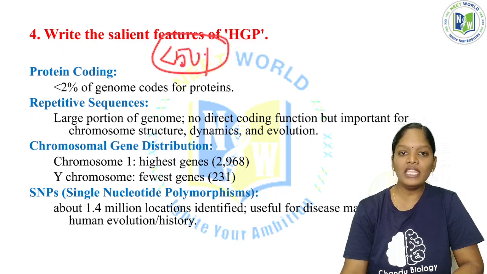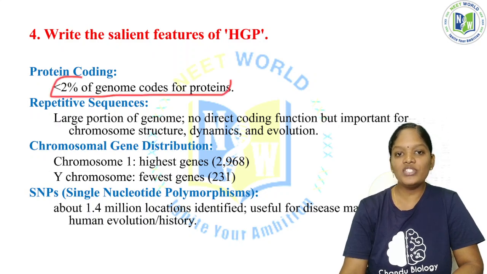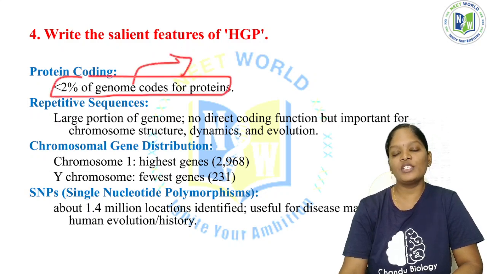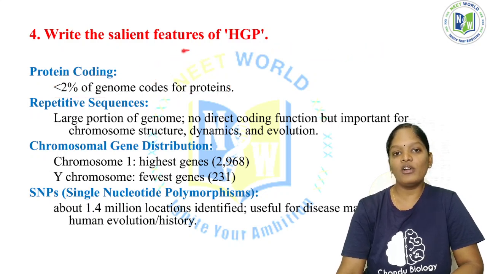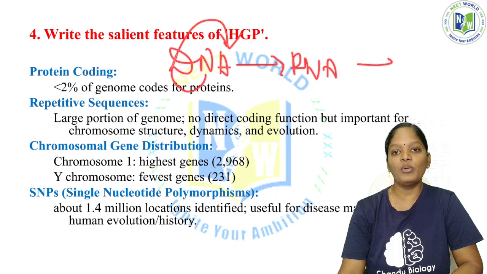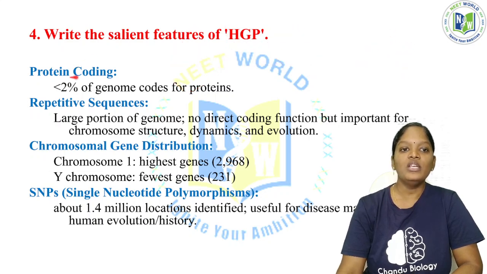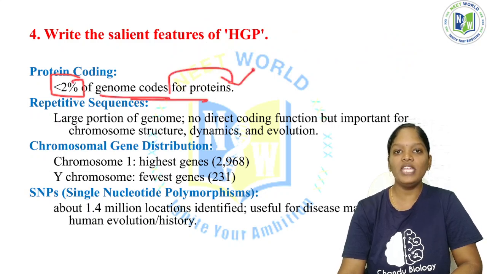Okay, now we know only less than 50% of genes. Of that, less than 2% of the genome is responsible for coding proteins. So what is the central dogma of human molecular biology? DNA has to be replicated, and DNA to RNA and RNA to protein. So replication, transcription and translation. So less than 2% of the genome codes for proteins.